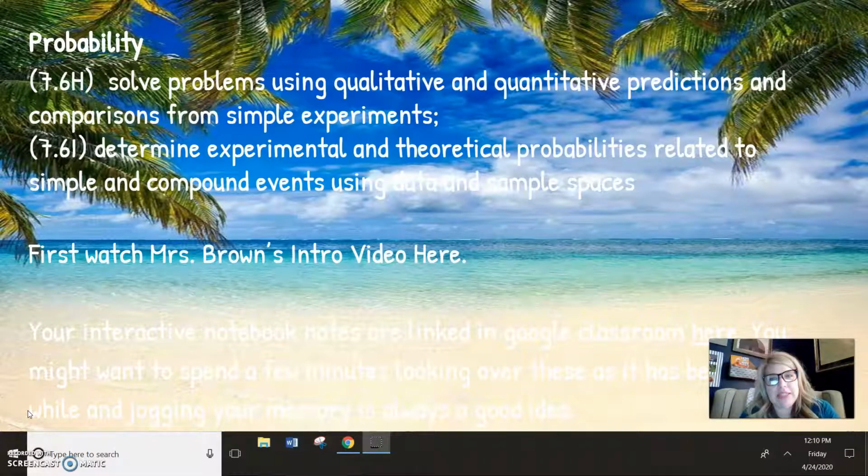It's 7.6H, solve problems using qualitative and quantitative predictions and comparisons from simple experiments. And then also 7.6I, which is determine experimental and theoretical probabilities related to simple and compound events using data in sample spaces. I am currently working on your intro video right now, and I have linked your interactive notebook notes to this slide. Should you want to go back and refer to them, I highly encourage you to do so.